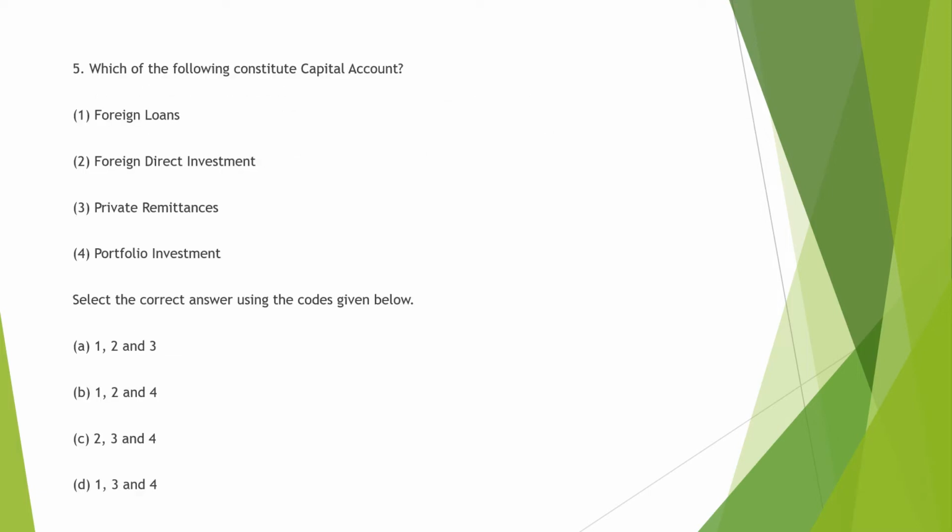Next question is, which of the following constitute capital account? So here we are going to see the capital account. So we have foreign loans in the capital account. We have FDI under the capital account. We have portfolio investment, that is FII, in the capital account.